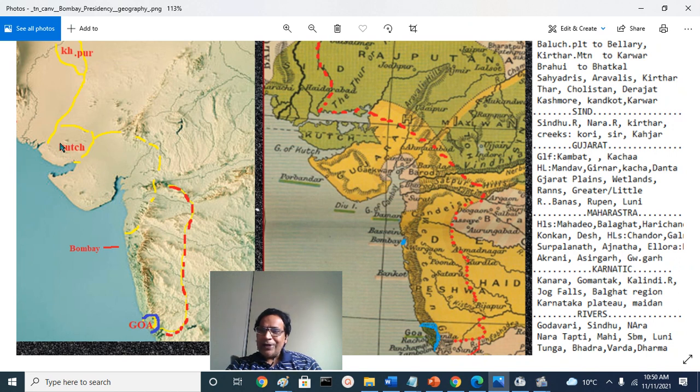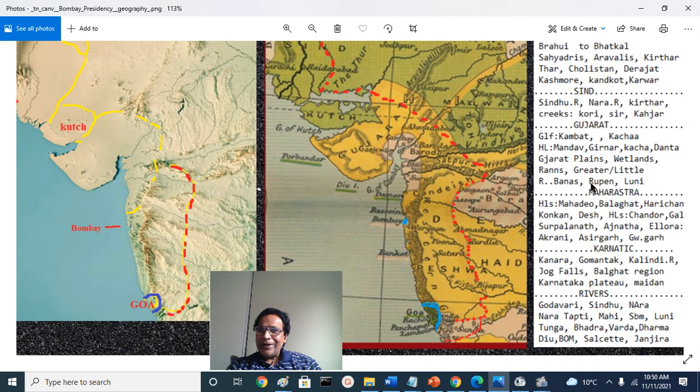Greater Kutch and Little Kutch, the wetlands, the Danta Mountains, Abu Hill Mountains, Gujarat Plains, the Rann of Kutch wetlands, the Ranns, Greater Rann and Little Rann, River Banas and River Rupen, River Luni, that flow through Banaskantha, Patan, Mahesana and those areas and empty into the Rann.